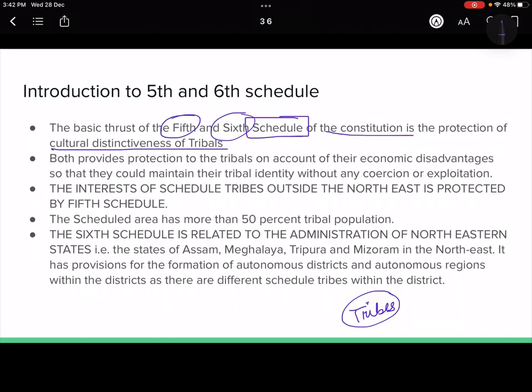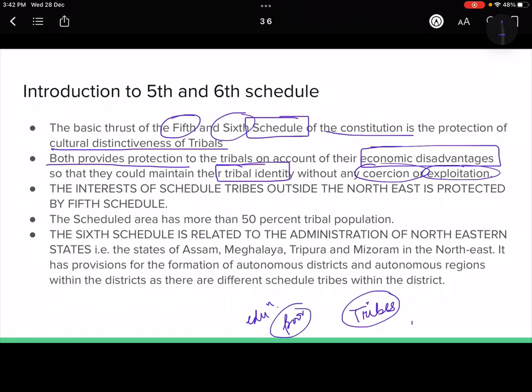But what is the difference? Even though both provide for the protection of the tribals for the economic disadvantages that they have faced and the distinct tribal identity that they have, so that they can live without any coercion or exploitation by anybody, because we know that tribals have low education levels, they are poor, they are illiterate, they are marginalized sections.